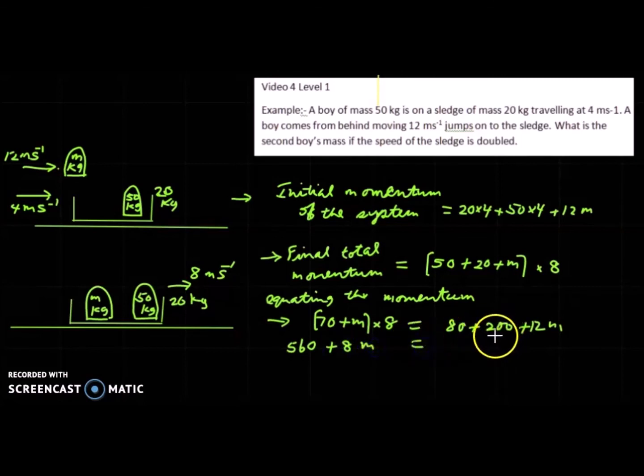So 280 plus 12m equals 560 plus 8m. Then we get 4m equals 280. Therefore m equals 70 kilograms. That is the mass of the second boy.